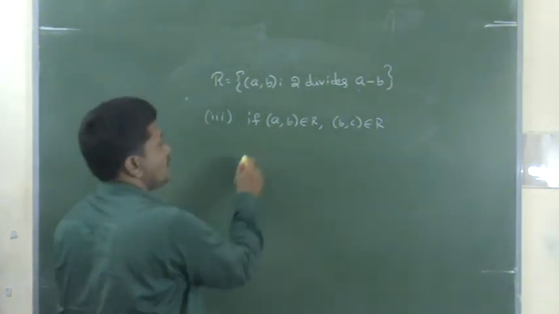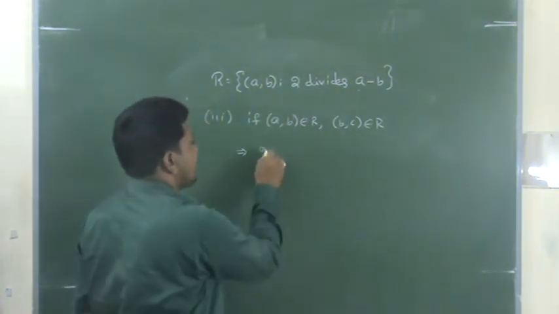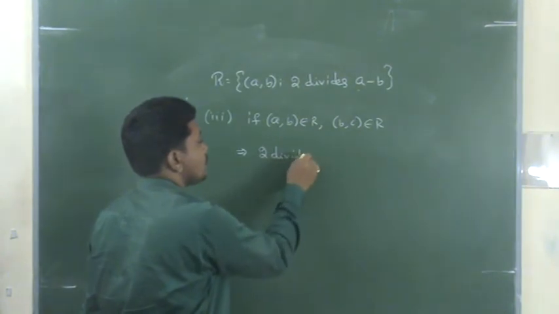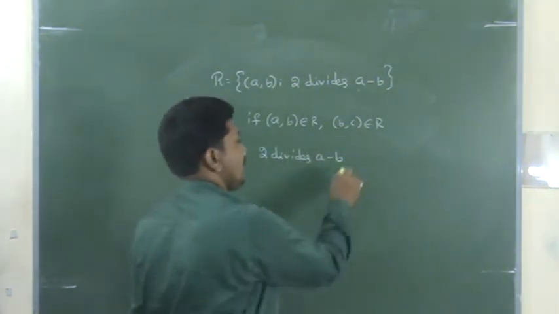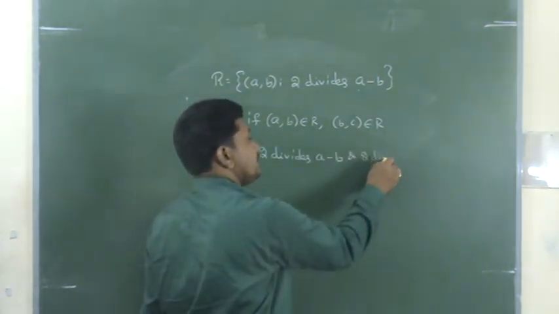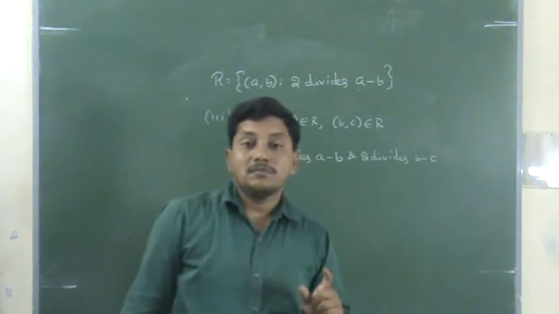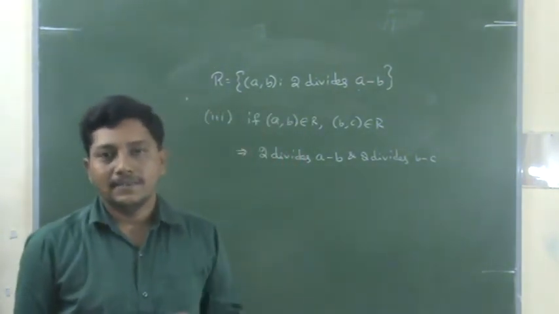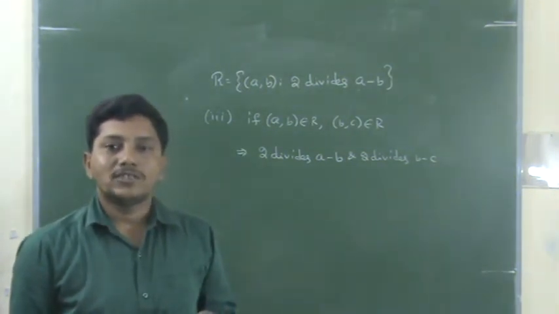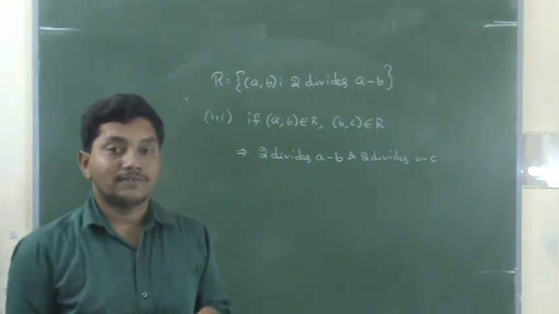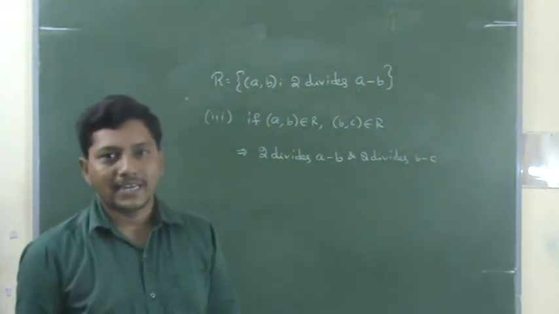Now check. What is the meaning of a comma b belongs to R? A comma b belongs to R means 2 divides a minus b. In the same way, b comma c belongs to R means 2 divides b minus c. Now I want to prove that 2 divides a minus c. How is it possible? We have a minus b and b minus c. Very simple, by adding the two.